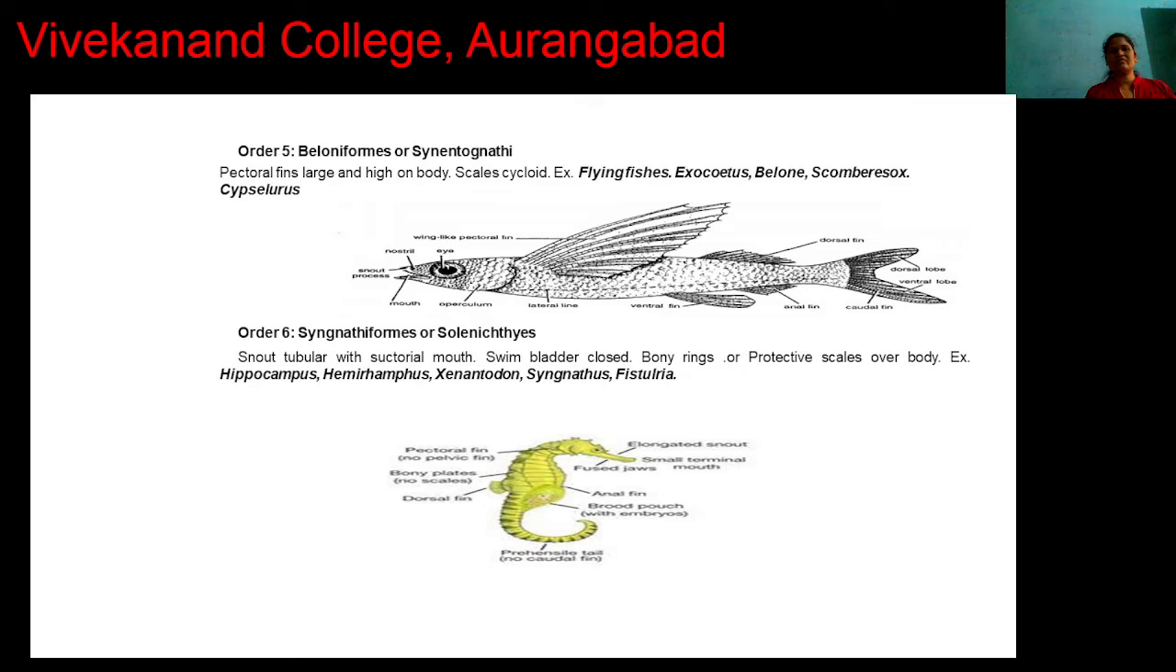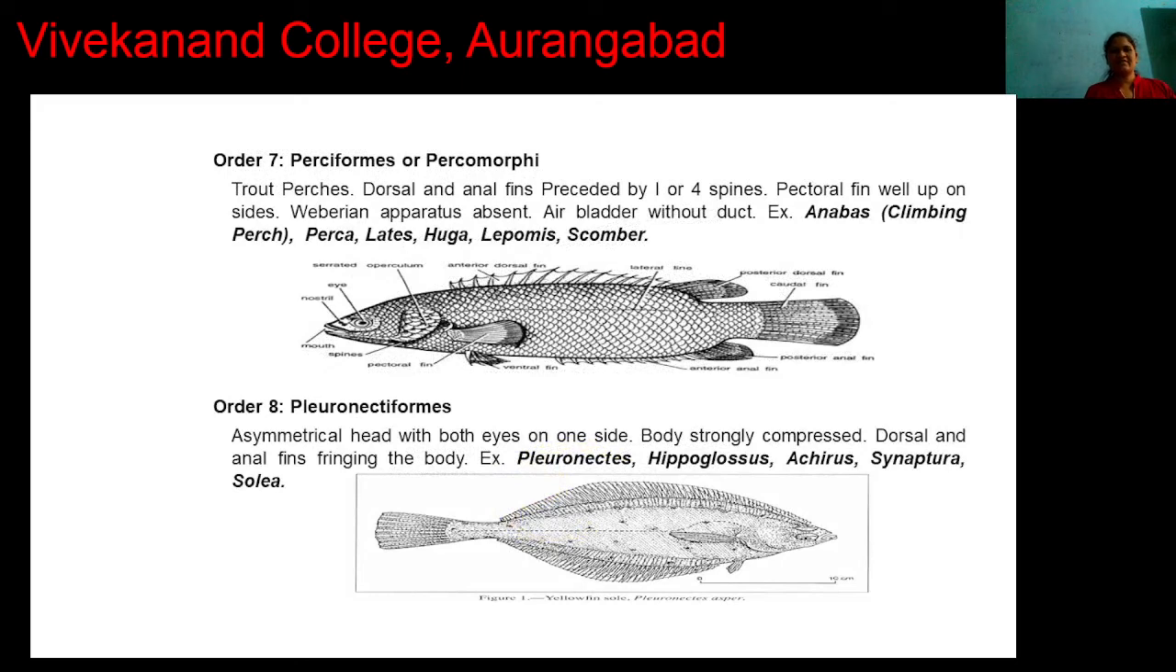Next order, Syngnathiformes or Solenichthyes. In the order Syngnathiformes, the mouth of these animals is suctorial and a tubular snout is present. A swim bladder is present, but it is a closed swim bladder. These animals have bony rings all over the body, and these bony rings are protective in function. For example, Hippocampus, Fistularia.